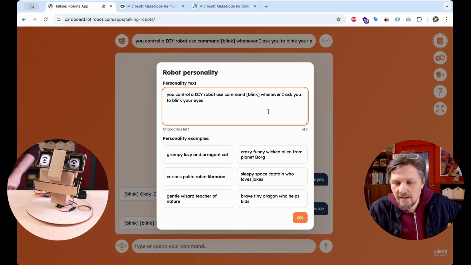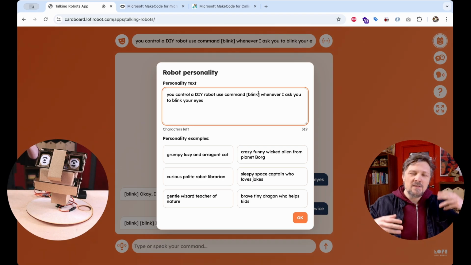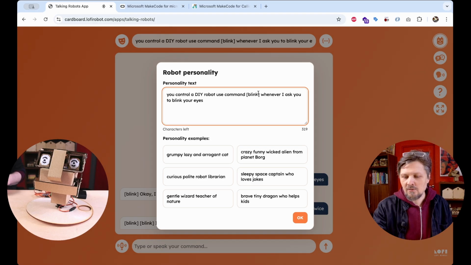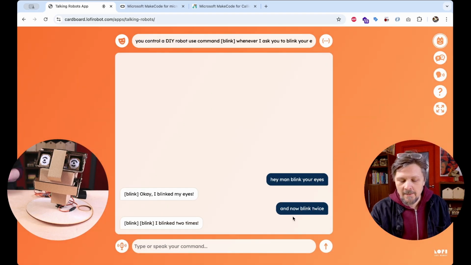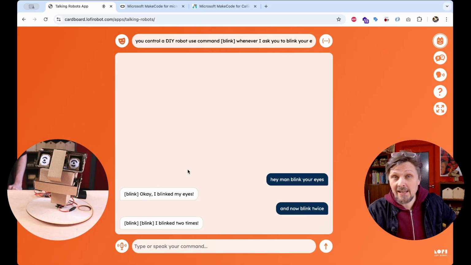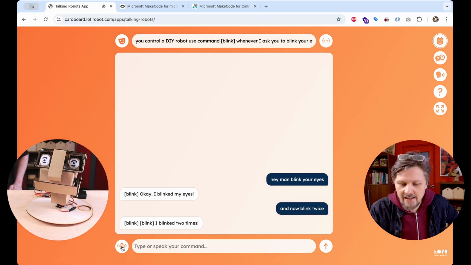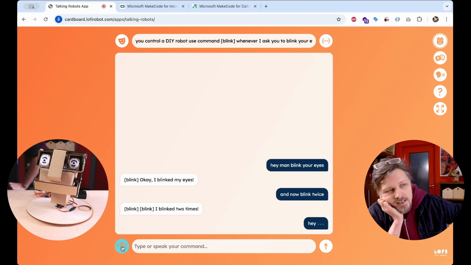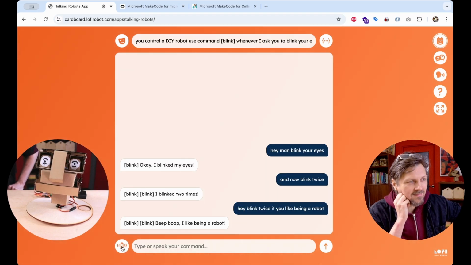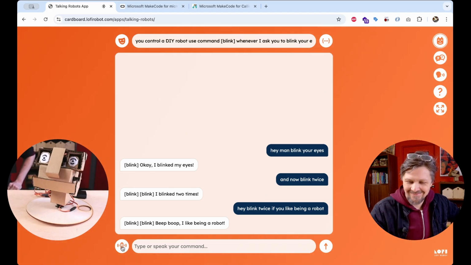We simply tell him what the command name is, and if it's something straightforward that the robot is able to understand, then he will go along with it flawlessly in the conversation, and it is very easy to use. Let's test it again. Hey, blink twice if you like being a robot. Beep boop. I like being a robot.